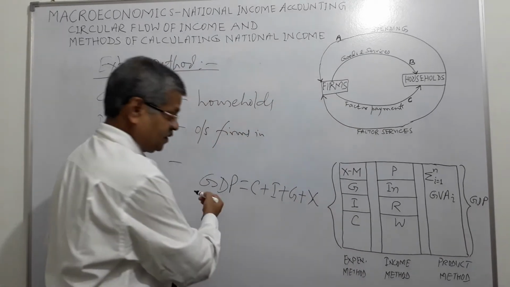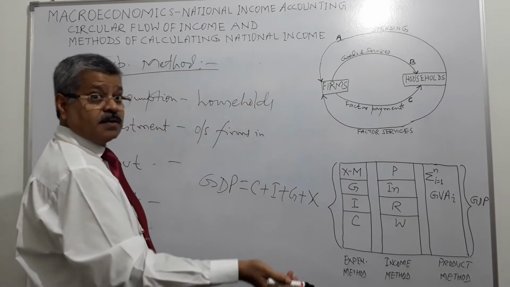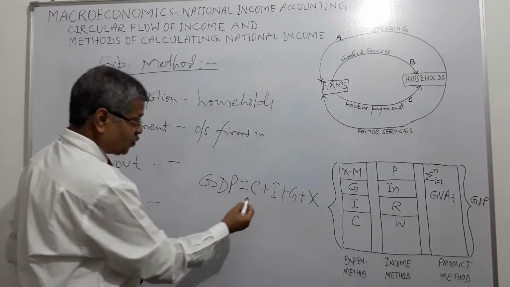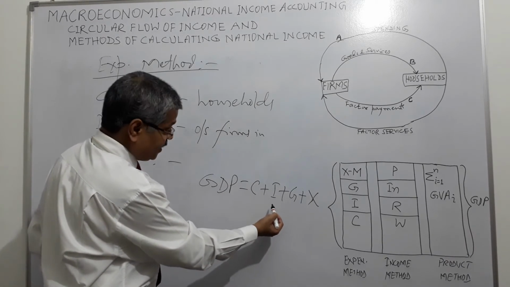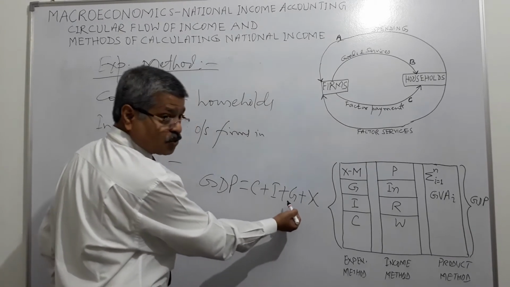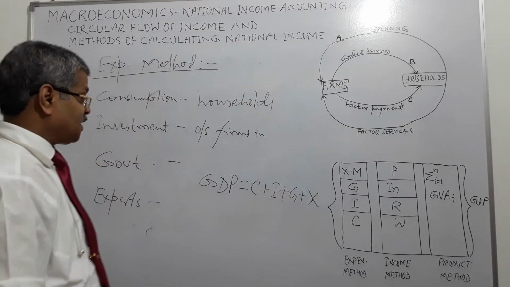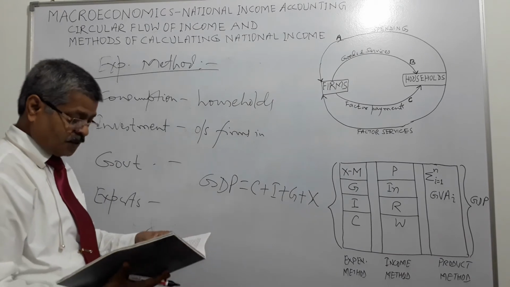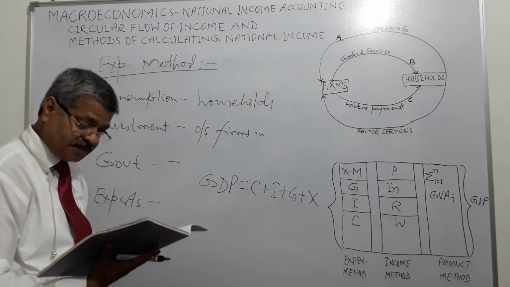So the manufacturing firm is getting revenue out of people spending through consumption, firms spending through investment, government spending through expenses, and export earnings, right? So this is another way of calculating, through the expenditure method.